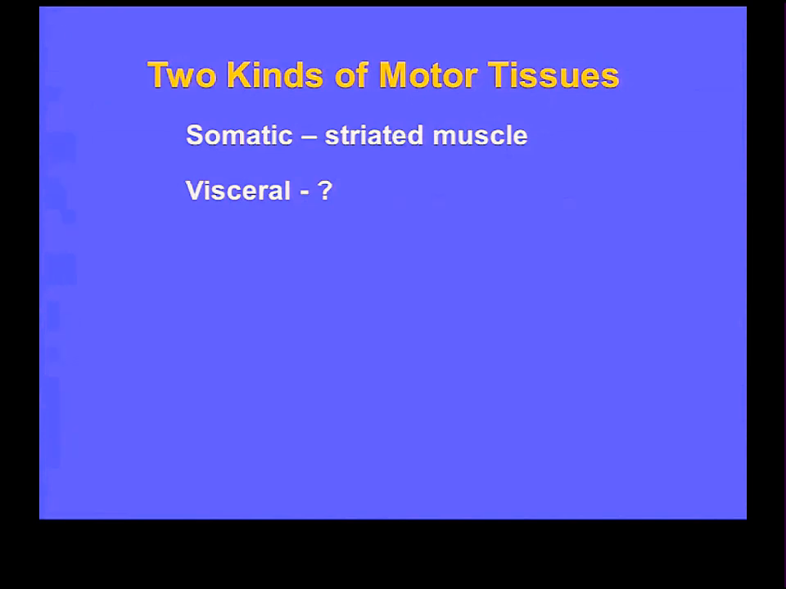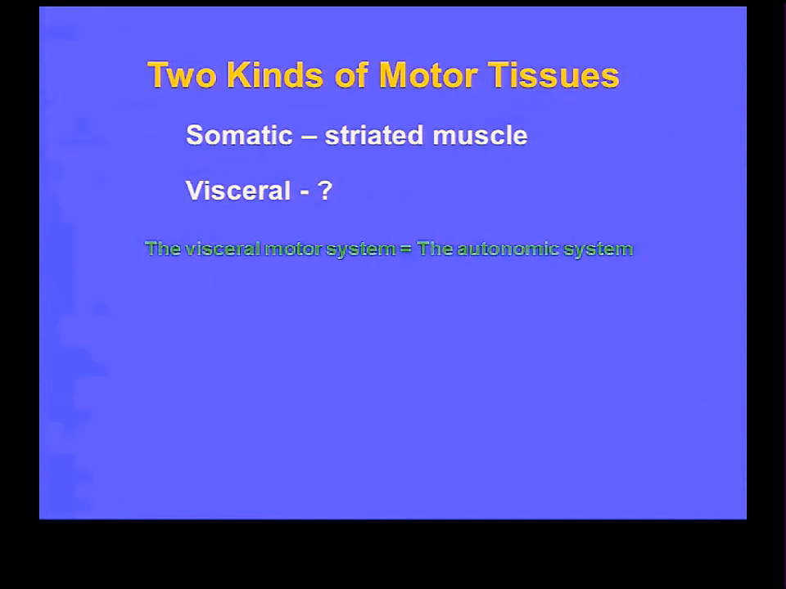So, what are the visceral motor tissues of the body? No, the non-striated muscle motor tissue. Smooth muscle is one. Cardiac muscle is the second. Gland is the third. That's it. Just three of them. Smooth muscle, cardiac, and gland. Those are the visceral motor tissues of the body. All right, so now we really clearly define this in terms of motor tissue. Somatic motor tissue, striated muscle; visceral motor tissue, cardiac muscle, smooth muscle, gland.